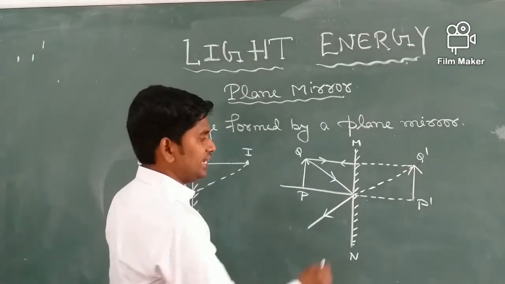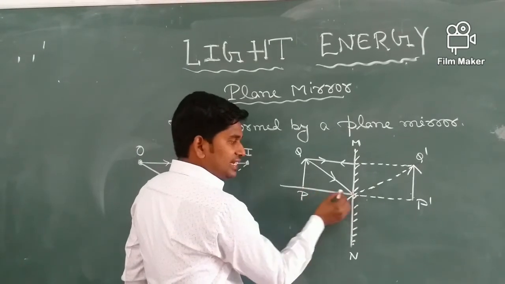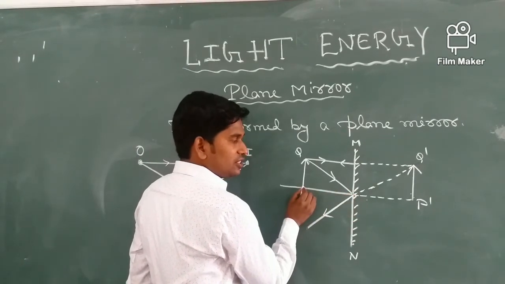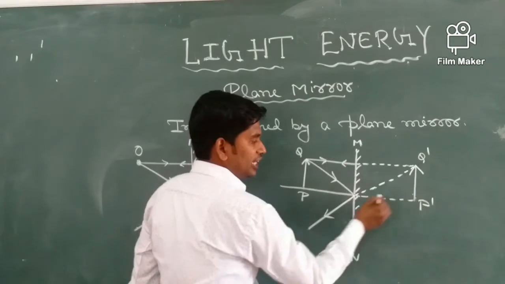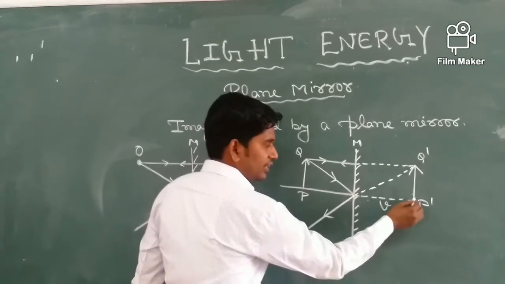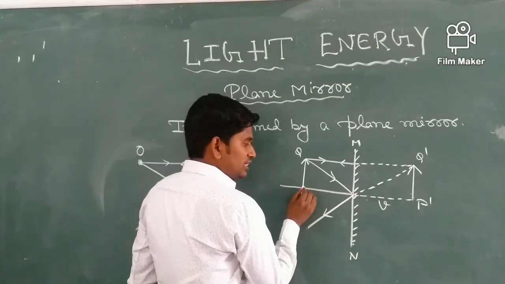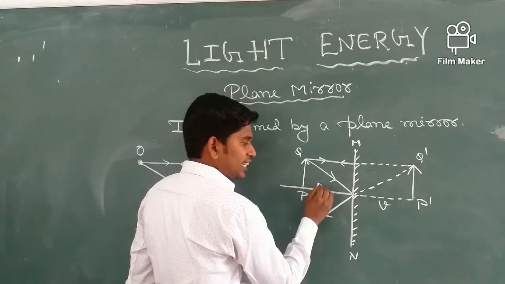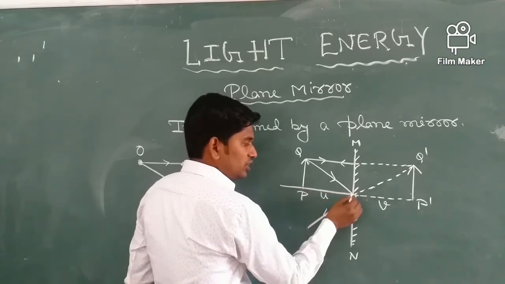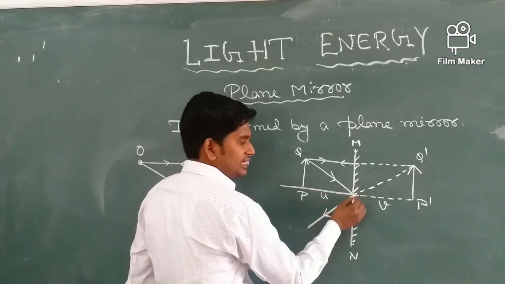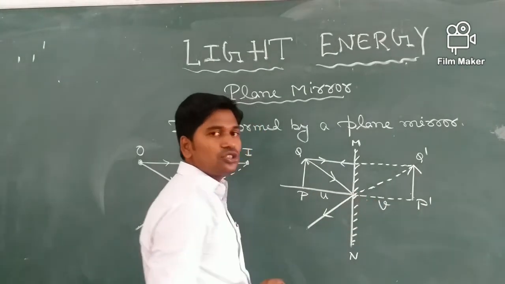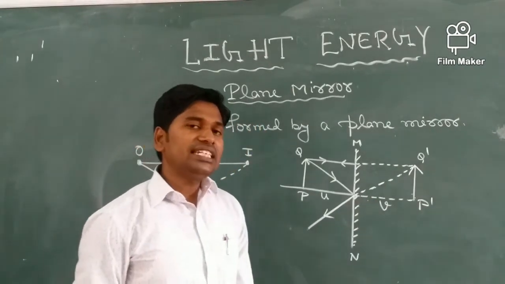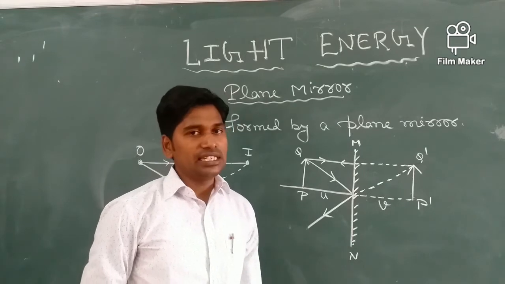Fourth point, the distance of the image from the mirror, V, is equal to the distance of the object from the mirror, U. So this is the object distance and this is the image distance. We can say object distance is equal to image distance.